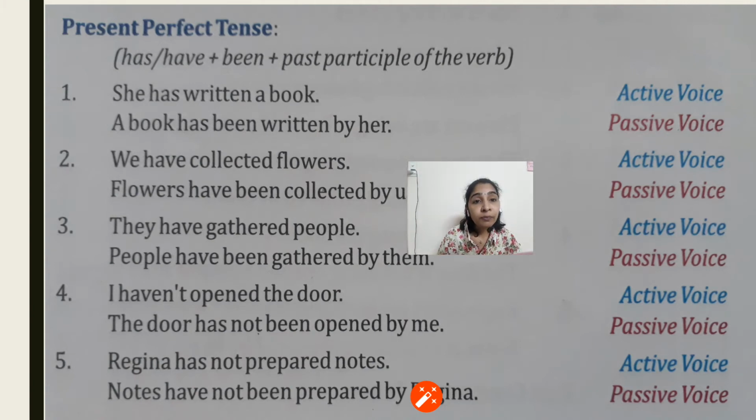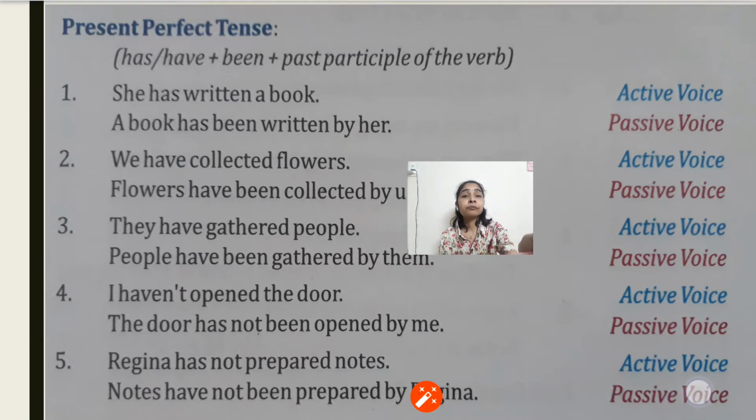Regina has not prepared the notes. Now again the auxiliary verb changes here because notes becomes the subject here. Previously it was Regina, which was third person singular, so has was used. Now when we change it into passive, then notes is plural, as well as third person, so have will be used. The notes have not been prepared by Regina.